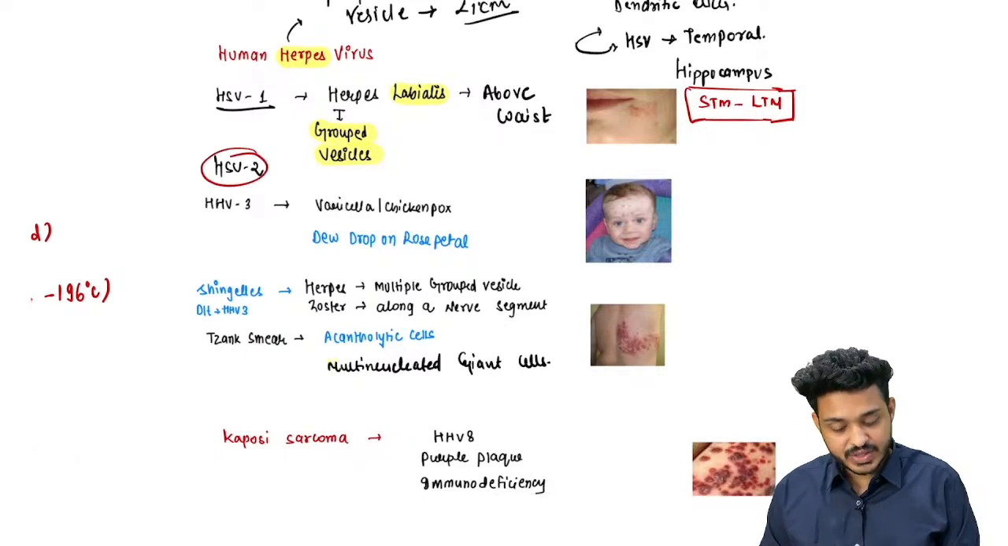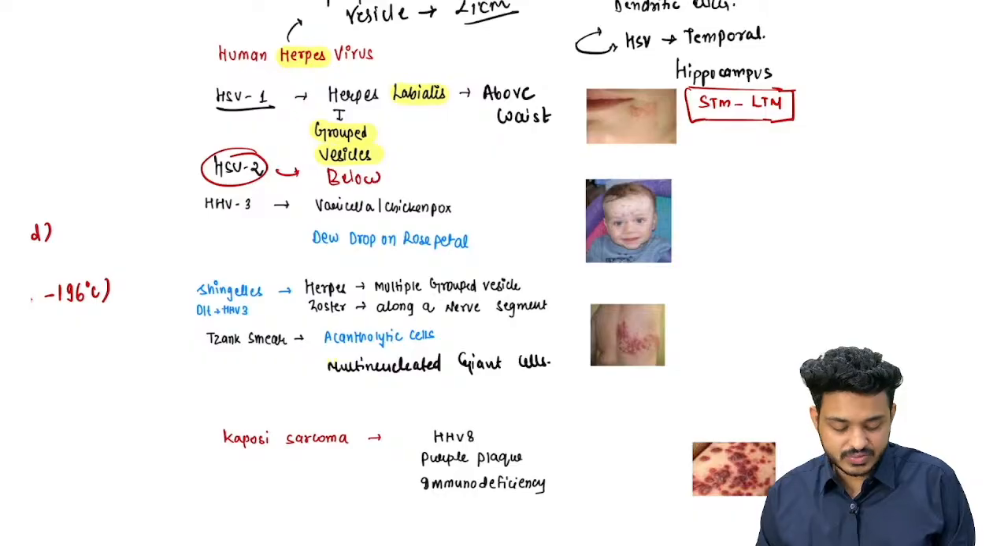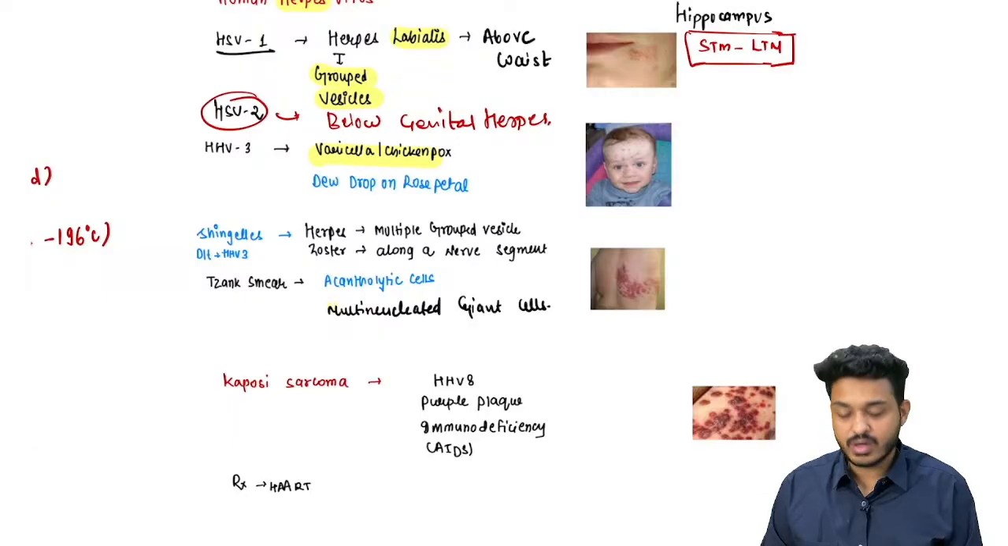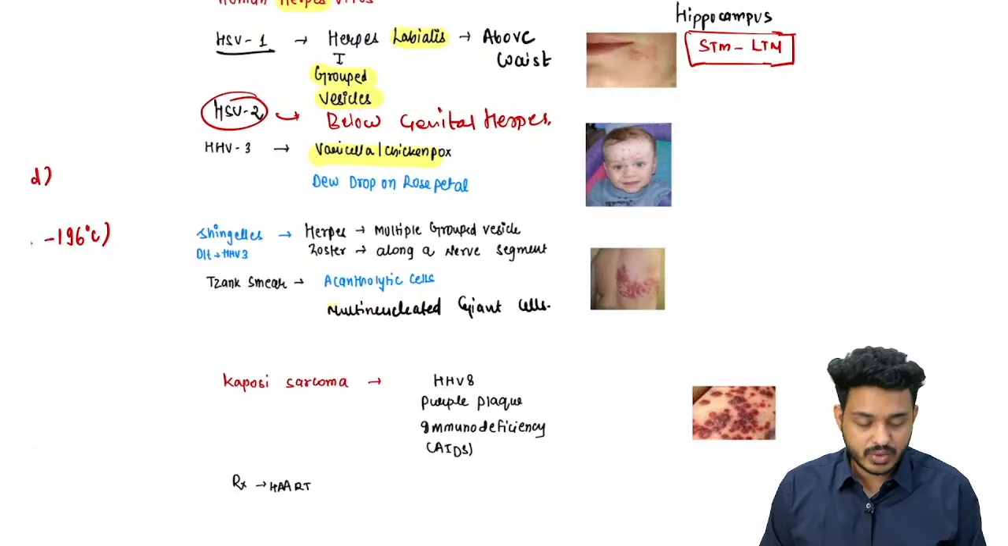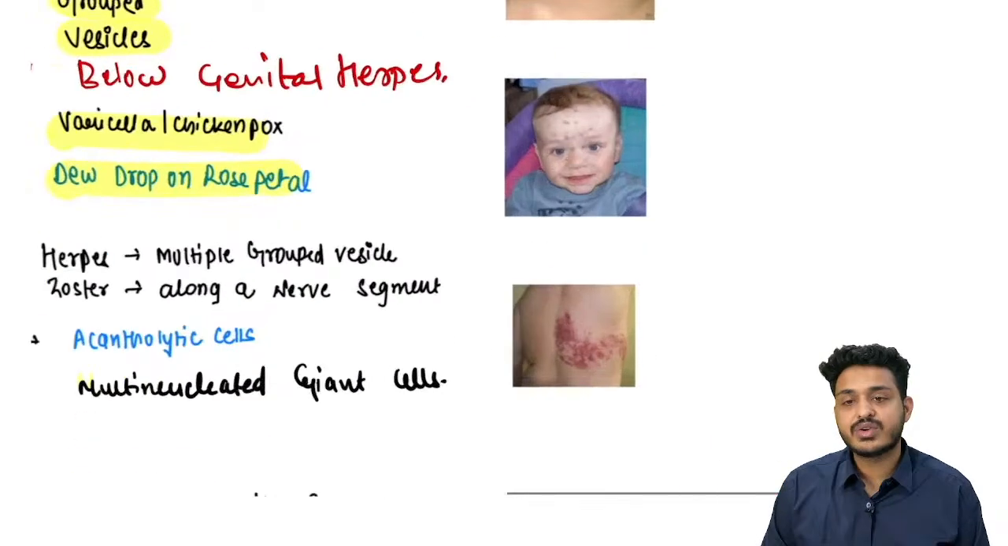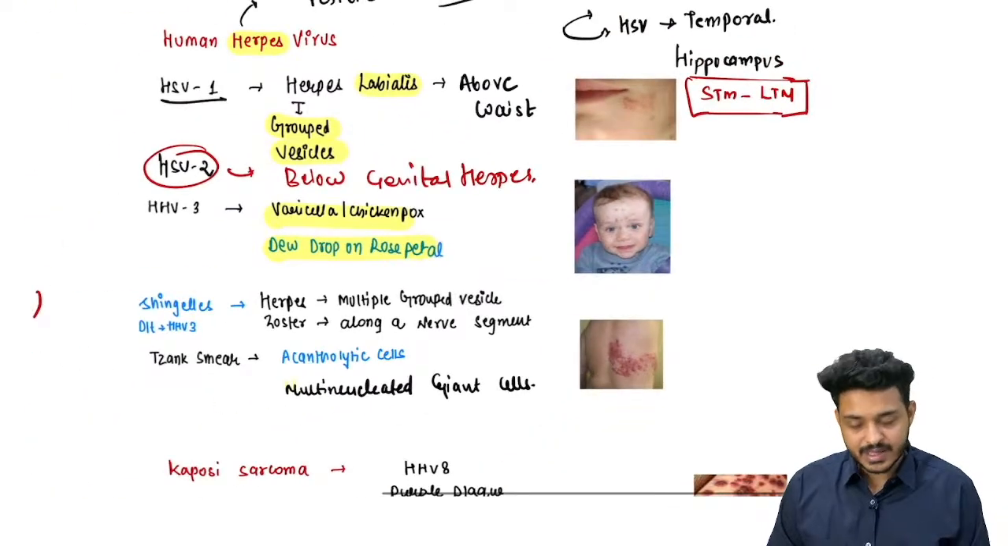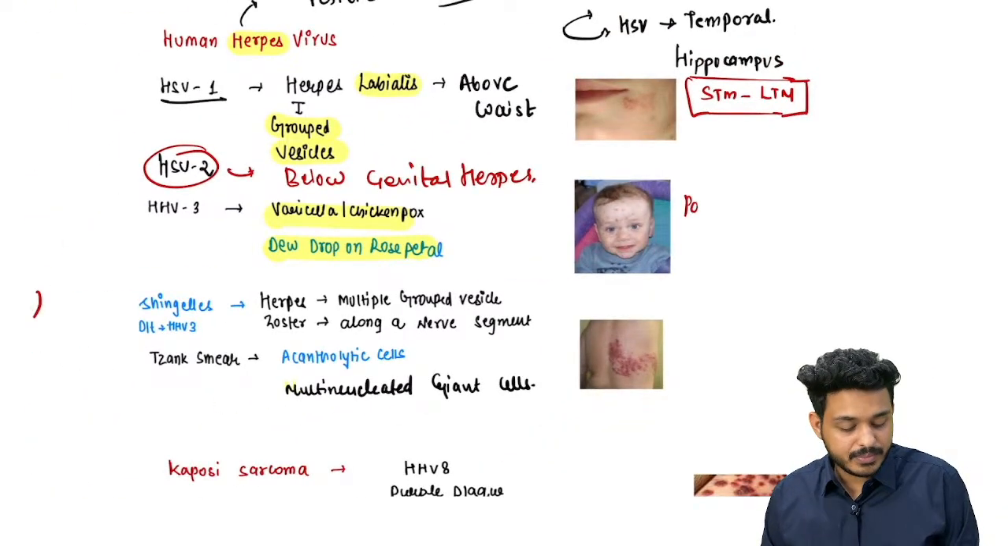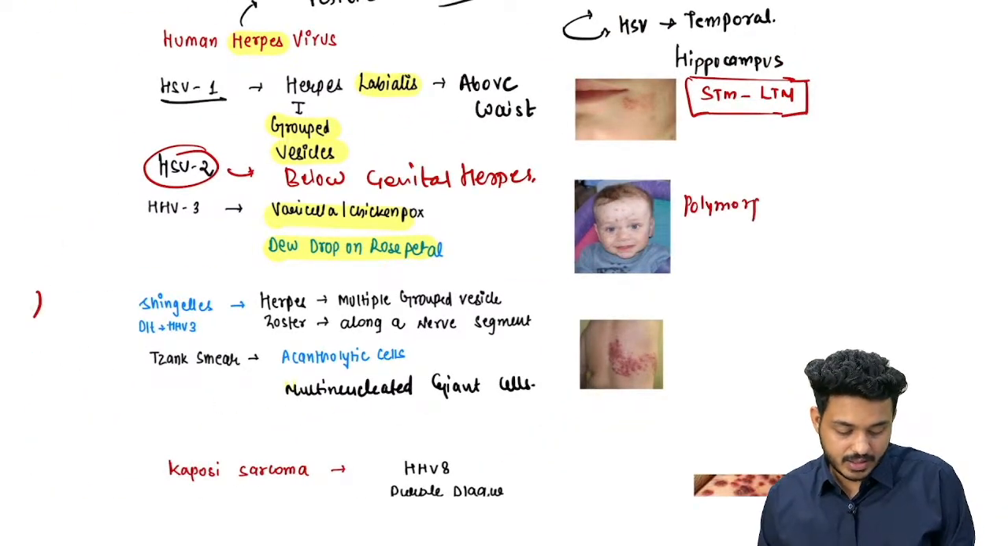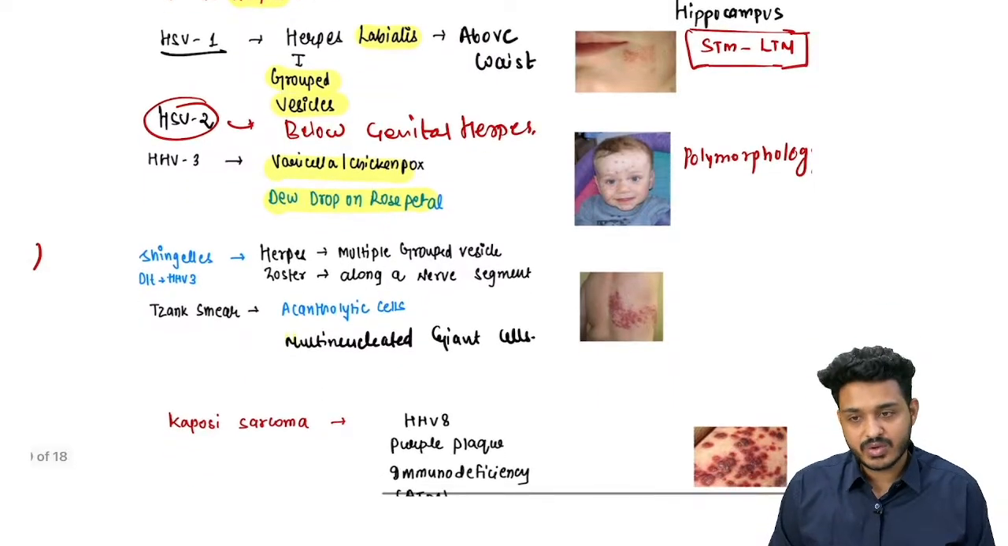We are having HSV2 infection. HSV2 is the below the waist infection. It can cause genital herpes, right? HHV3 is also known as varicella. This causes chickenpox, and the appearance is dewdrop on rose petal appearance. Here you will have polymorphic rashes, multiple morphology rashes. So this is polymorphic rashes, right?